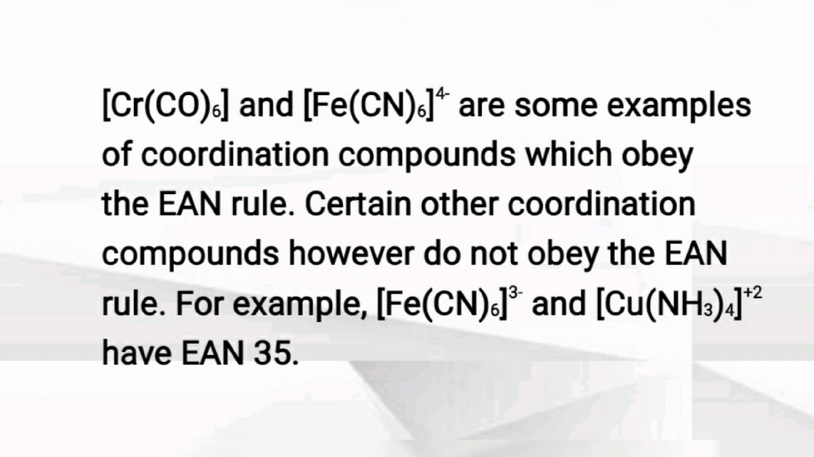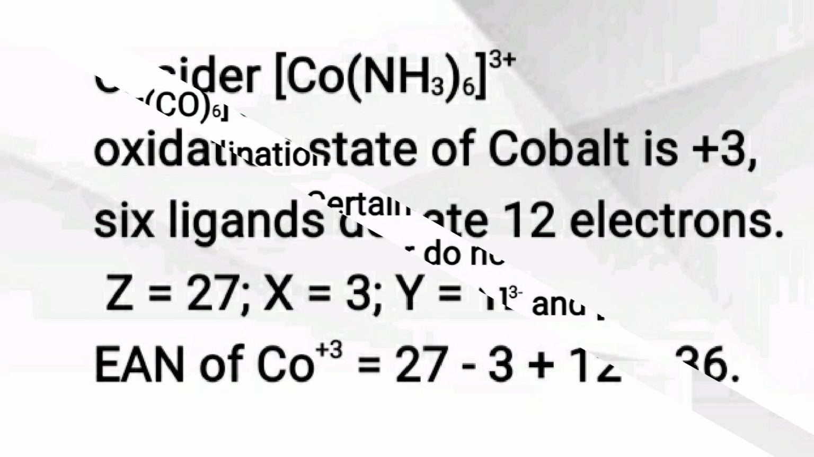For example, Cr(CO)6 and Fe(CN)6 4 negative are some coordination compounds. These compounds obey the EAN rule. And such compounds Fe(CN)6 3 negative, Cu(NH3)4 2+, they have an EAN of 35, means they do not obey the EAN rule. So when such compounds have values other than noble gases, they do not obey EAN rule.